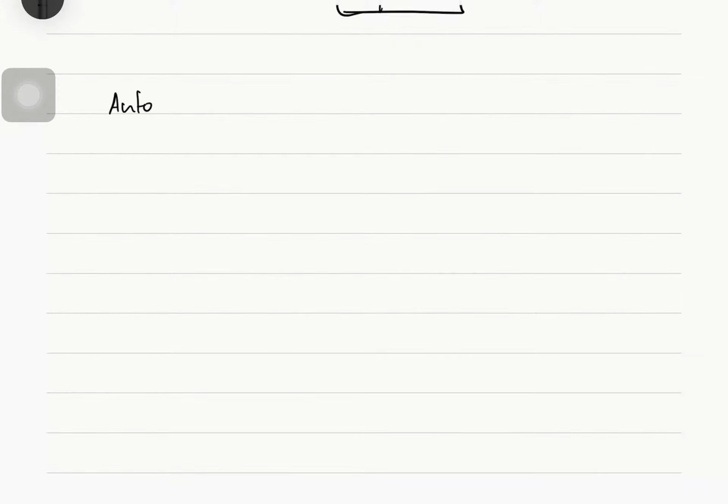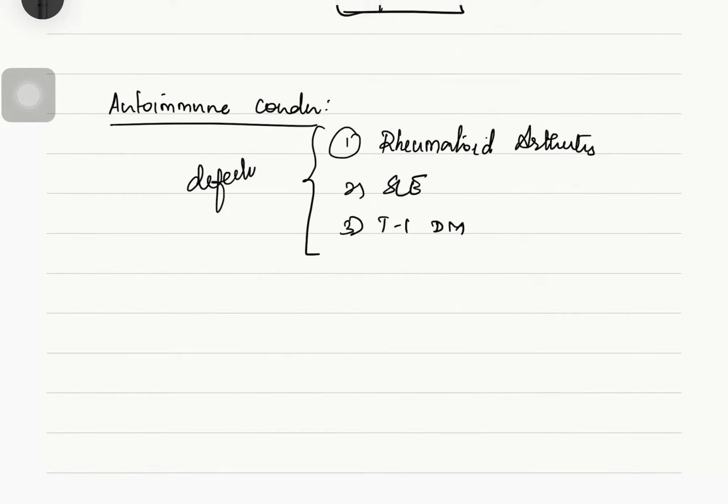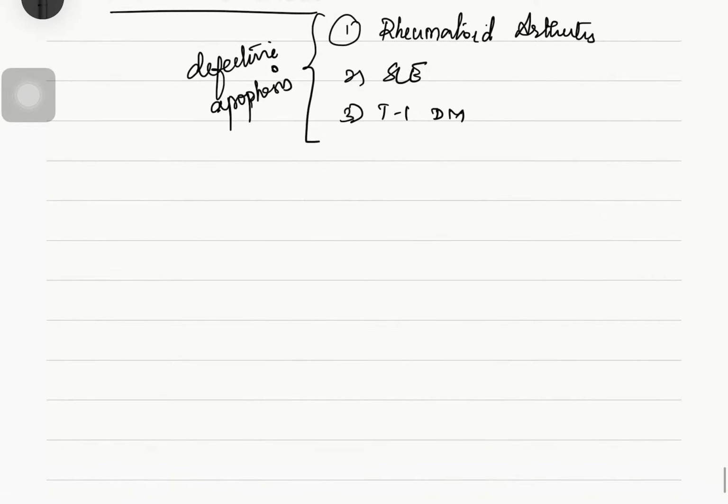Next, what is it causing in autoimmune conditions? Autoimmune conditions such as rheumatoid arthritis, systemic lupus erythematosus, or type 1 diabetes mellitus. In all these conditions there is defective apoptosis, or these are also examples of defective apoptosis.